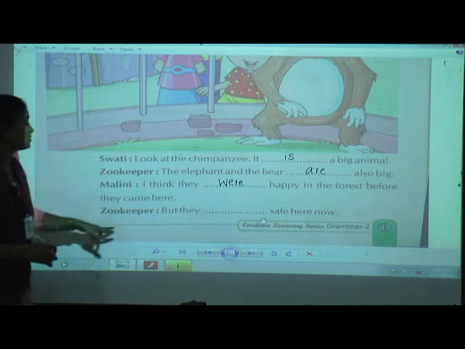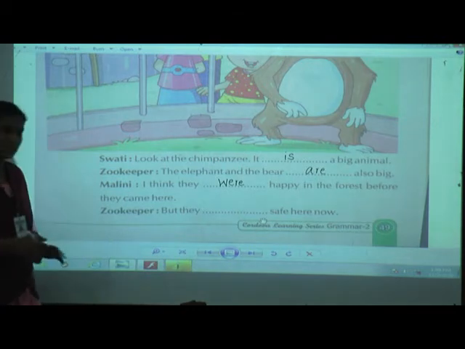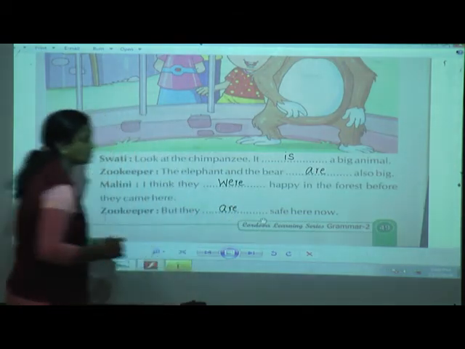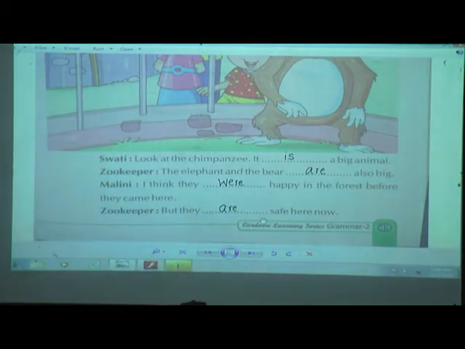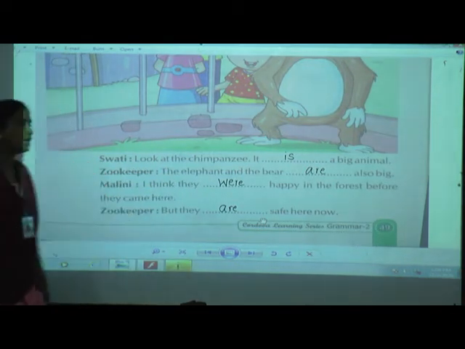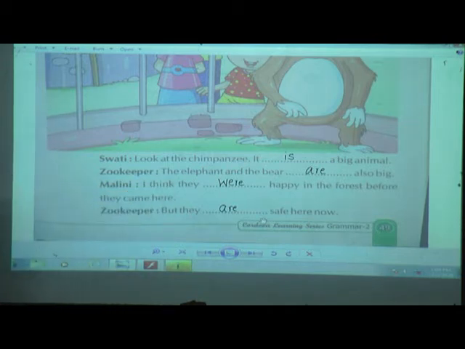Now zookeeper says, but they are safe here now. He is talking about now, present. So, but they are safe here now. Swati said, look at the chimpanzee. It is a big animal. Zookeeper said, the elephant and the bear are also big. Malini, I think they were happy in the forest before they came here. Now zookeeper said, but they are safe here now.